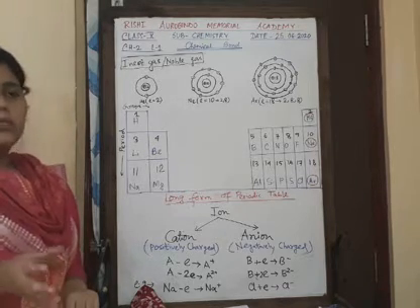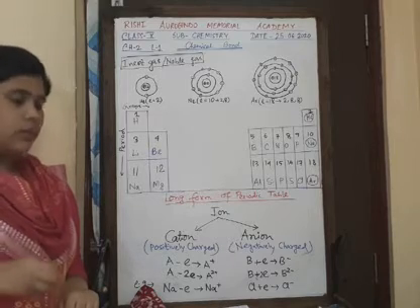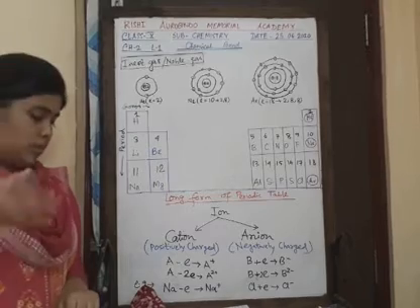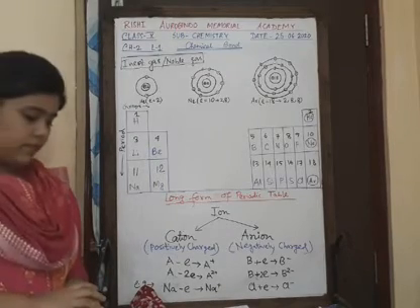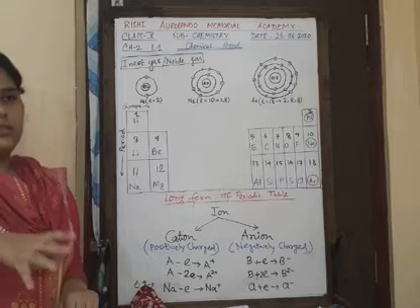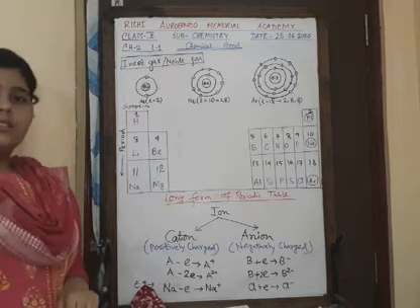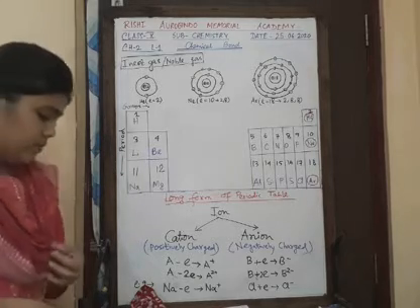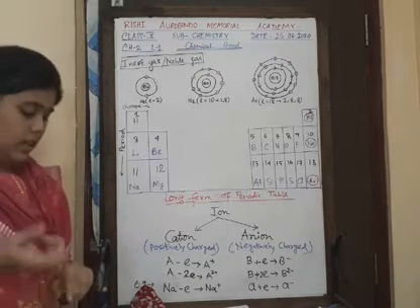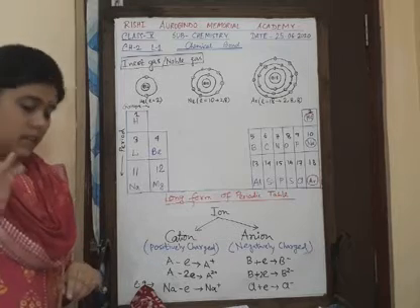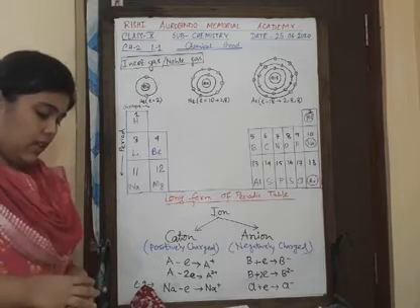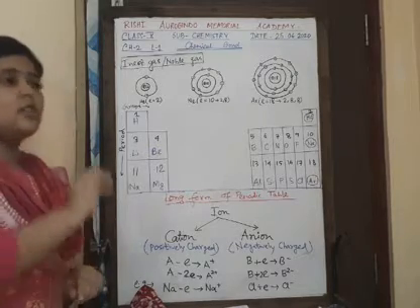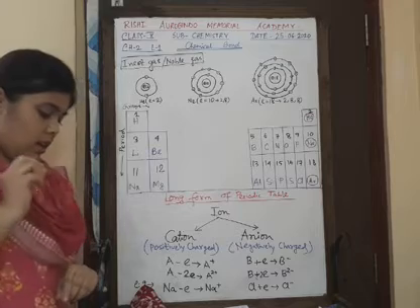On the other hand, atoms which do not have 8 electrons or 2 electrons in their outermost shell combine with any other element to acquire the nearest noble gas configuration. So now we got the actual reason for this chemical combination, right? The cause of this chemical combination is the tendency of elements to acquire 8 electrons in their outermost shell. So the atoms combine with each other to achieve the nearest noble gas electronic configuration to become more stable.